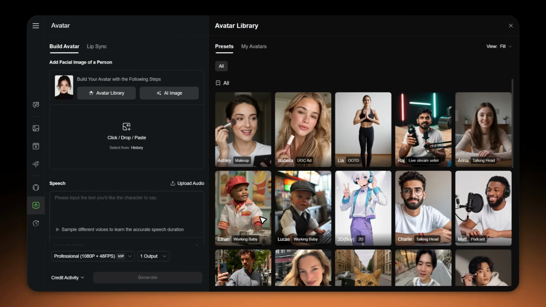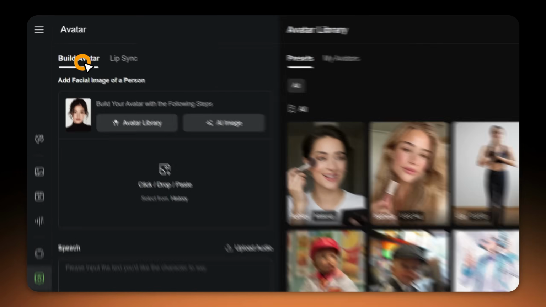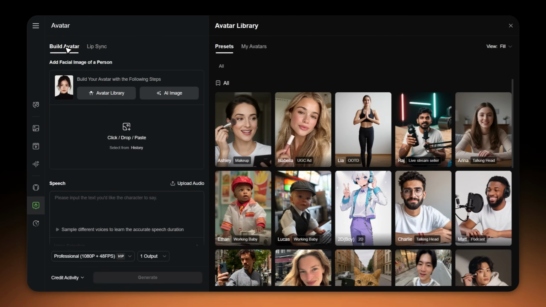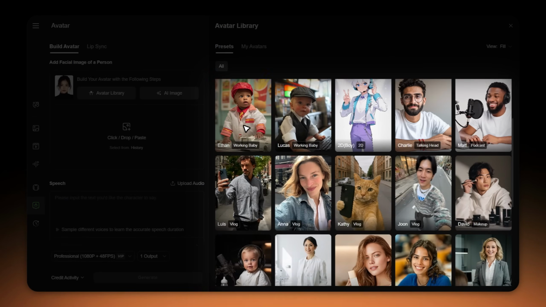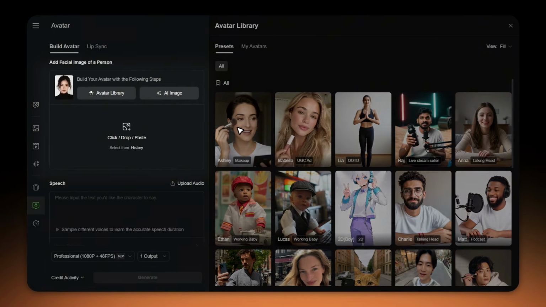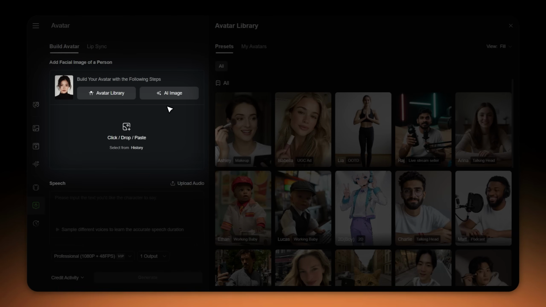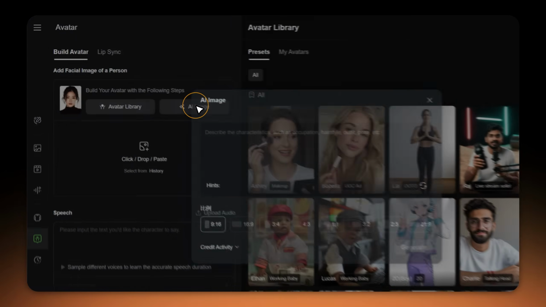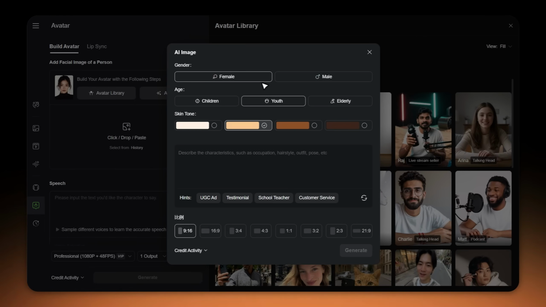Now you're in the avatar section. You'll see two options here, build avatar and lip sync. We want build avatar. So look at this, 3 ways to add your character. You can use their presets, upload your own image, or generate with AI. Let's generate our own first. Click AI image. All right, so first pick gender. I'm going with male. Next is age, children, obviously. For skin tone, pick whatever works for your content.